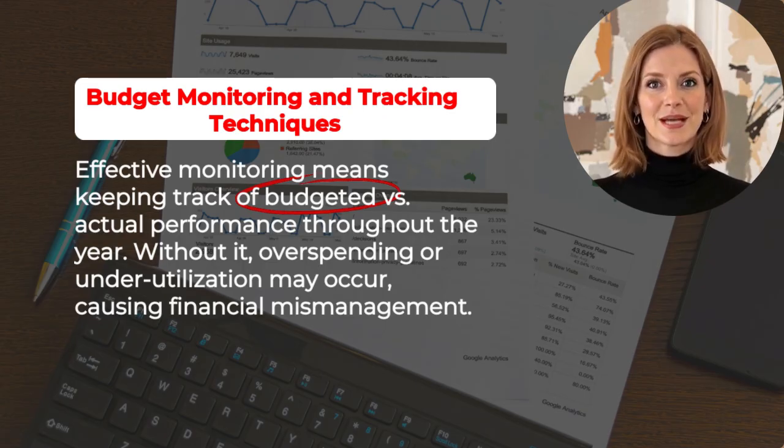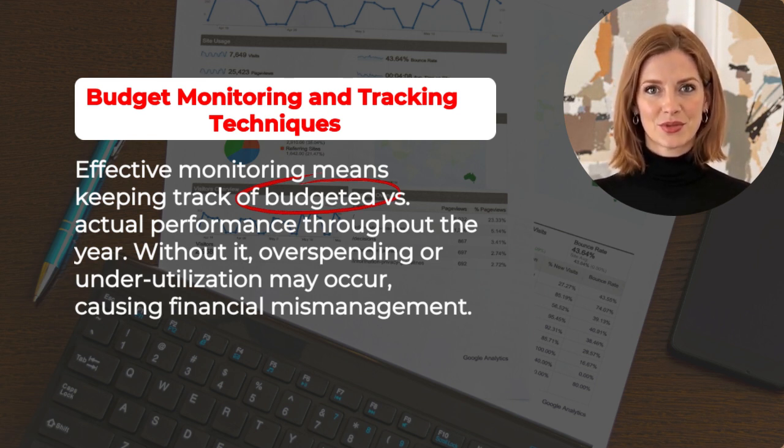Budget monitoring and tracking techniques. Effective monitoring means keeping track of budgeted versus actual performance throughout the year. Without it, overspending or underutilization may occur, causing financial mismanagement. Monitoring tools: budget versus actual, BVA, reports compare projected amounts against real expenses and revenue. Variance analysis identifies, explains, and interprets financial deviations. Cash flow monitoring ensures liquidity for approved programs.